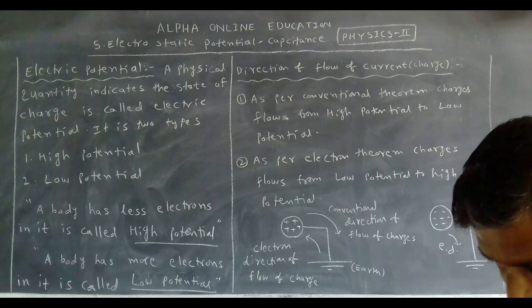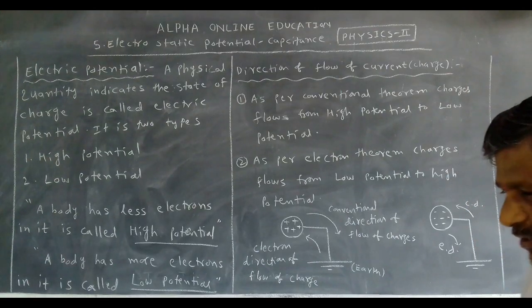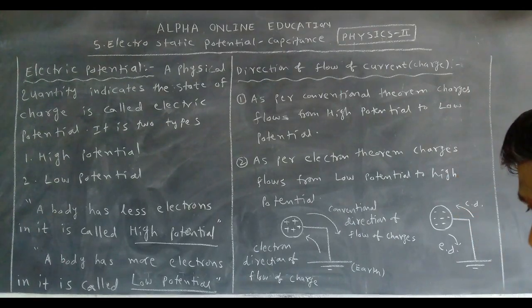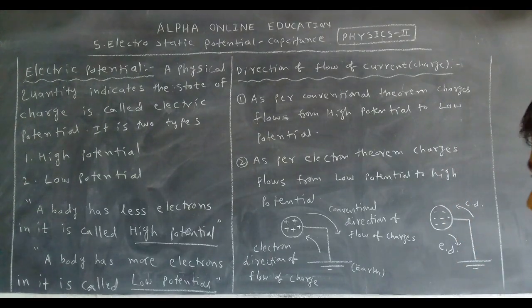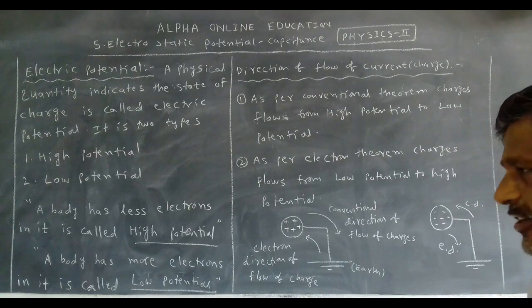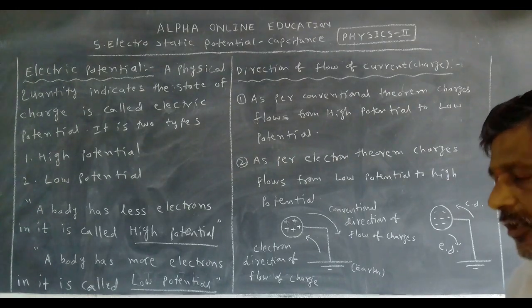We discussed the same topics in the last chapter also, positive charge and negative charge. How can we distinguish between them? With the electrons only. Here also we discussed the types of potential: high potential and low potential.